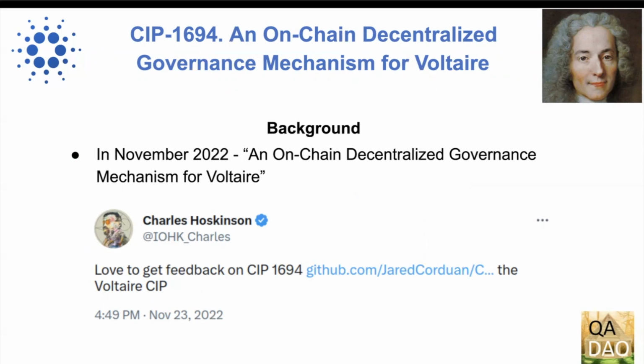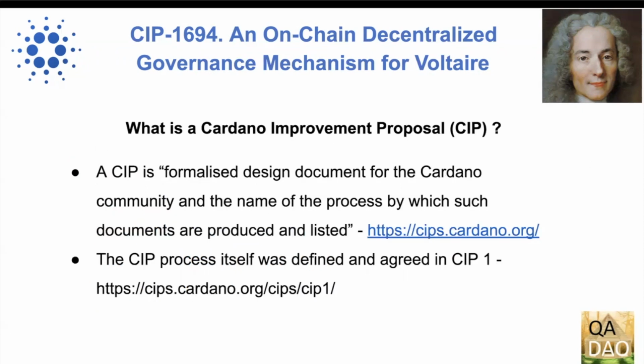In November 2022, a Cardano improvement proposal, a CIP, entitled An On-Chain Decentralized Governance Mechanism for Voltaire, was submitted to the Cardano Foundation's CIPs GitHub repository. From the outset, community feedback has been sought and encouraged by both IOG and the Cardano Foundation on the Voltaire CIP. What is a Cardano improvement proposal?